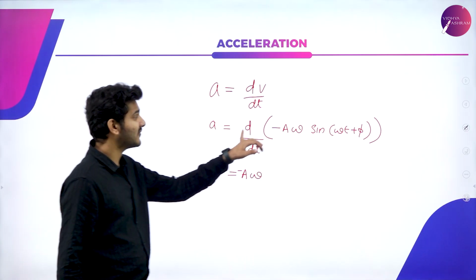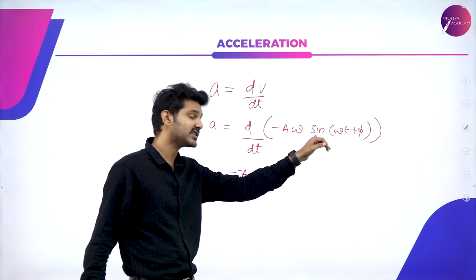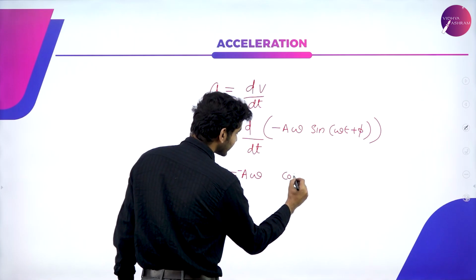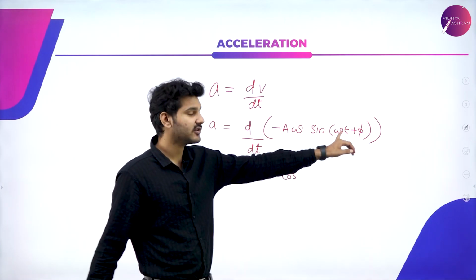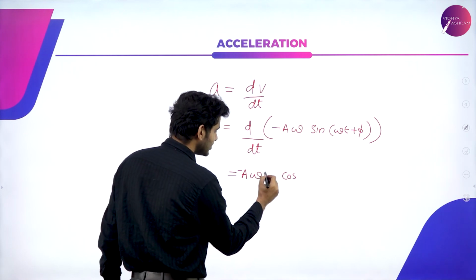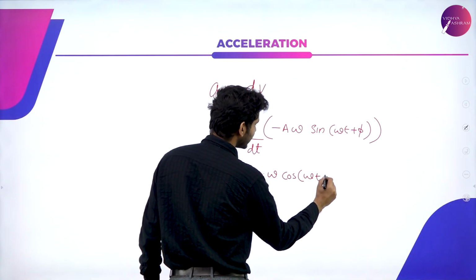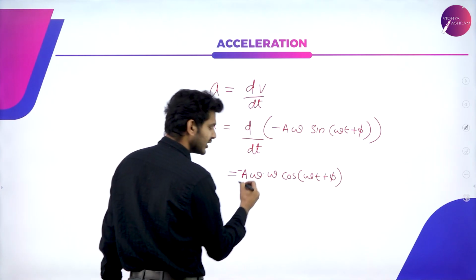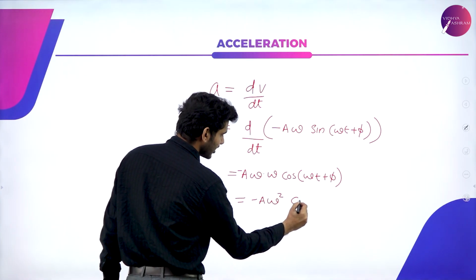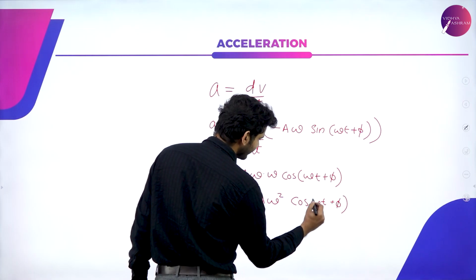Then when you differentiate sin(omega t plus phi), if you differentiate sine, you will get cos, and here omega t, if you differentiate that, omega will come right outside, which means into omega cos(omega t plus phi). Omega into omega, that is minus A omega square cos(omega t plus phi).